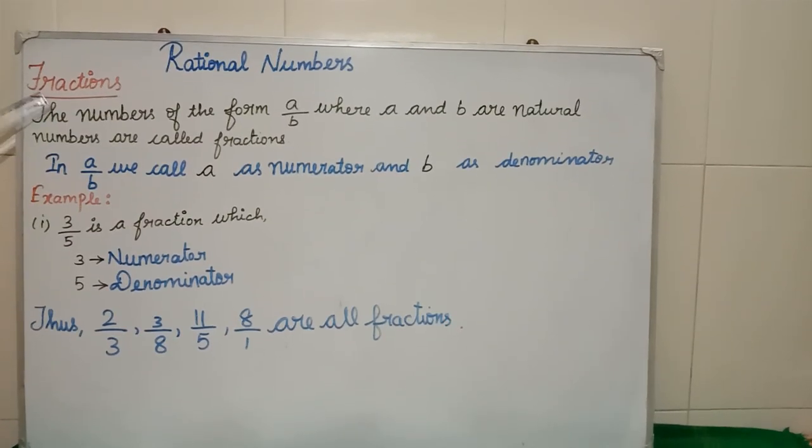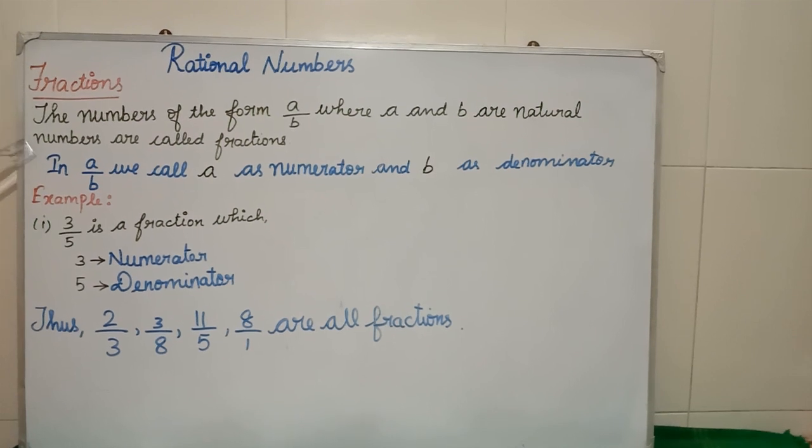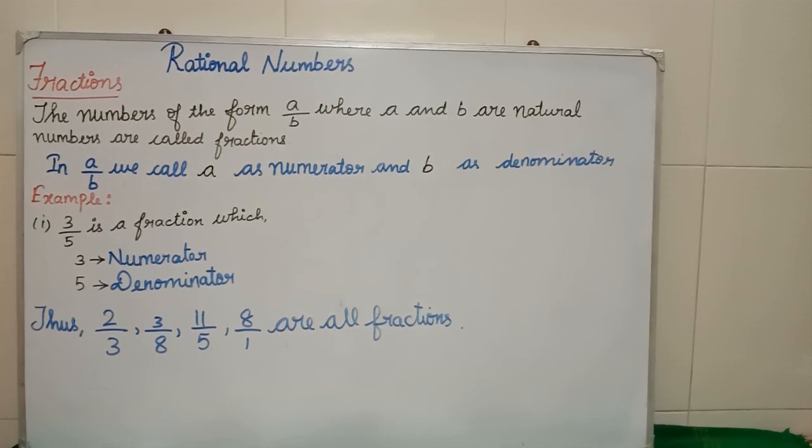Now, fourth one is fractions. The numbers of the form a by b where a and b are natural numbers are called fractions. In a by b, we call a as numerator and b as denominator. Fraction means what? It should have both numerator and as well as the denominator.